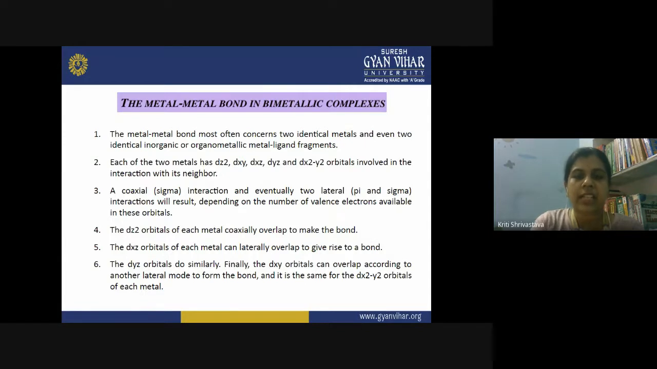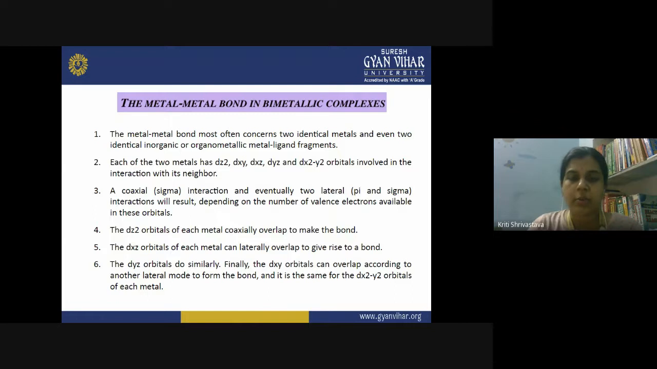In the ideal case, if a bond has to be formed between two similar metal atoms, how will that bond be generated? We can see that coaxial means along the axis of the orbital. When the coaxial interaction takes place, we get a sigma bond, and after that we can have two lateral interactions also, and these lateral interactions result in a pi or sigma bond. Actually, what type of interaction takes place?